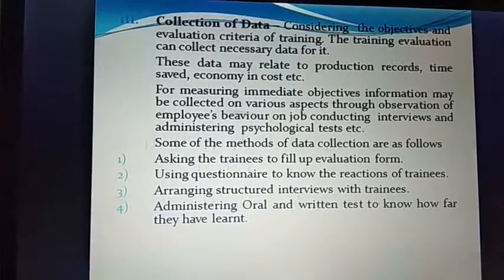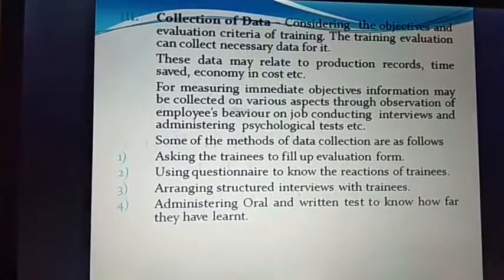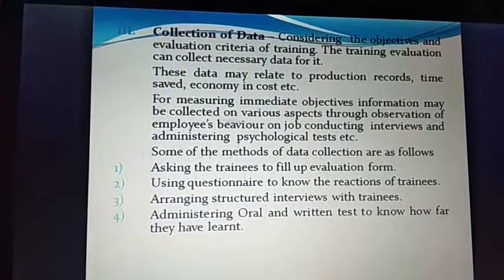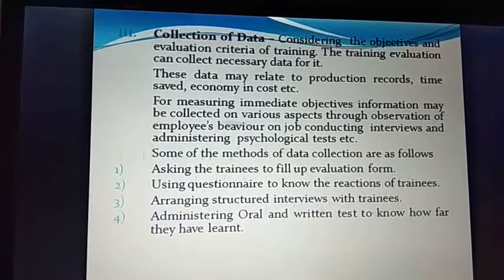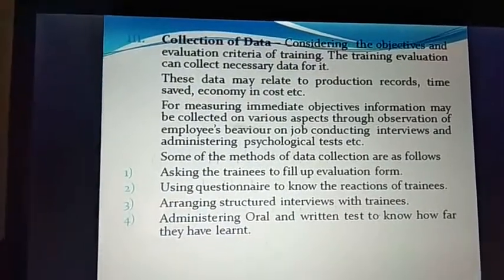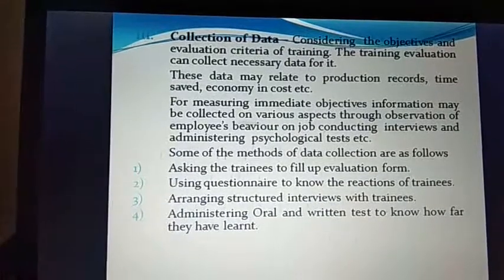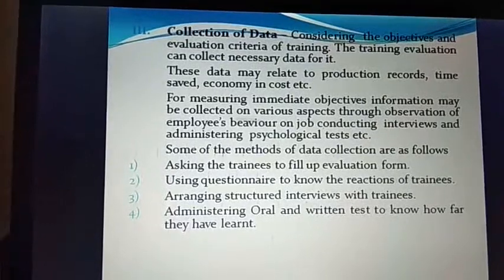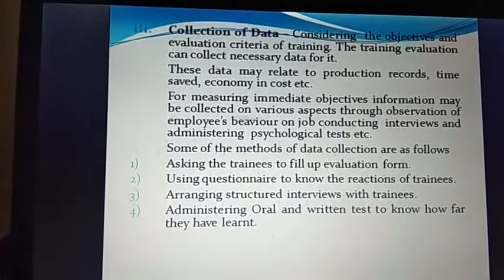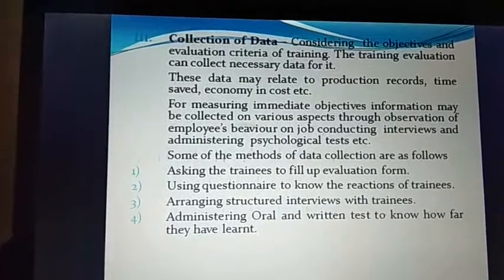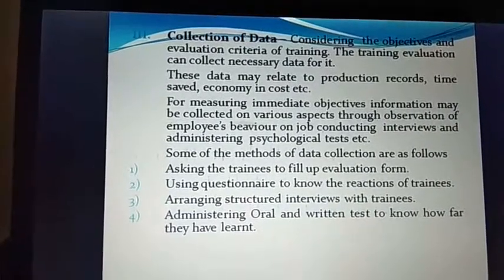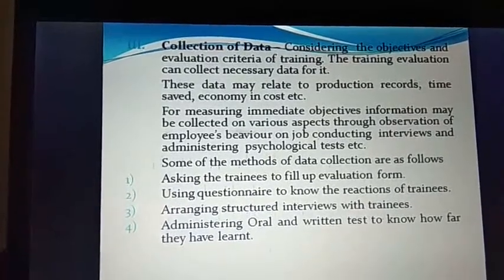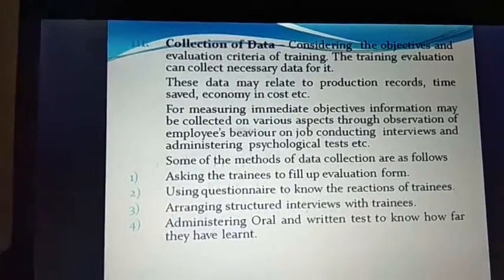Now, these are certain indicative parameters through which we can say that yes, for example, the production record says that after the training program, for the shop floor level people, those who are, let's say, working in a factory, there has been an increment in the level of productivity and production for our organization. So naturally, that data may be collected and analyzed in order to predict the effectiveness of the training. So evaluation criteria could be based on production records if it is a production-based industry. Similarly, time saved.